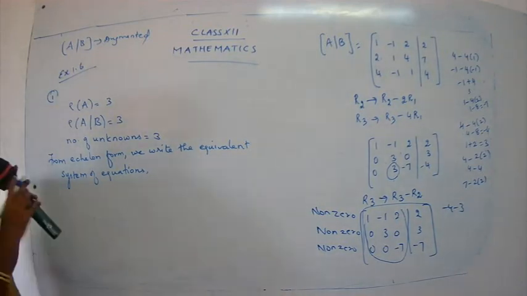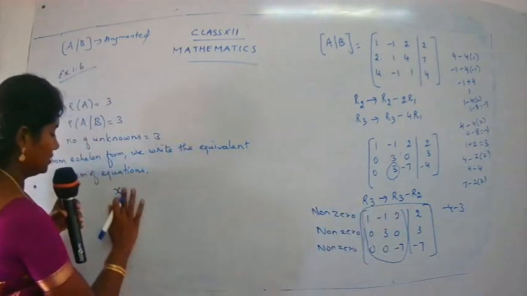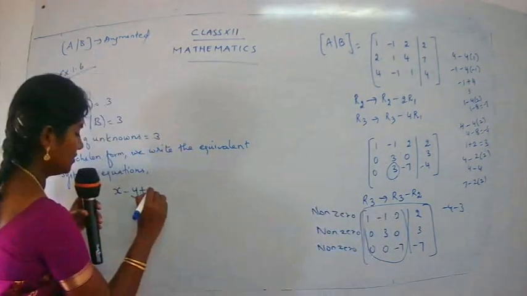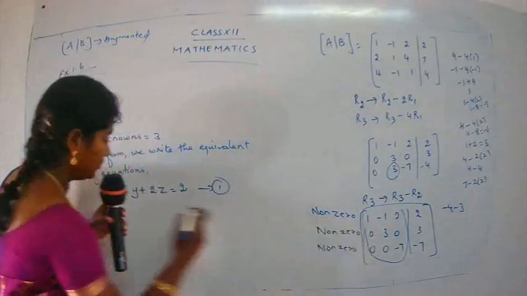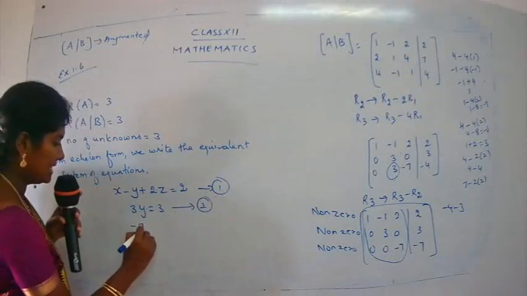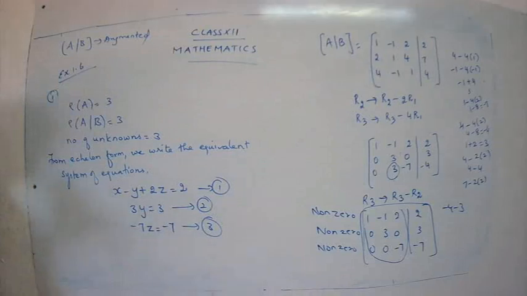See here how to write. Start from the first row, no problem. So this is x minus y plus 2z is equal to 2. Take it as 1. Then you have here 3y is equal to 3. That's the second point. And the third one, minus 7z is equal to minus 7. That is your third point. x minus y plus 2z is equal to 2, 3y is equal to 3 is the second one you get from your row echelon form, and the third one we get is minus 7z is equal to minus 7.